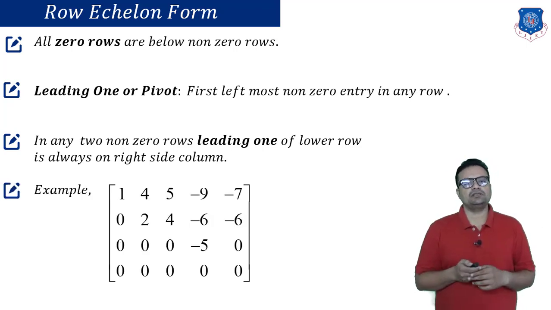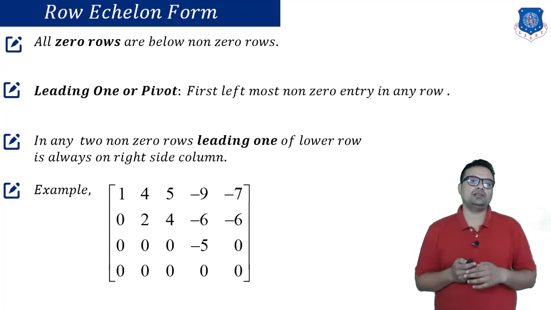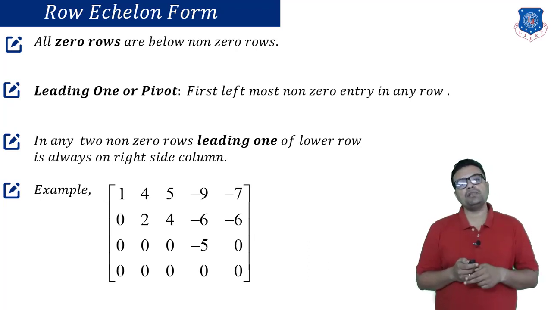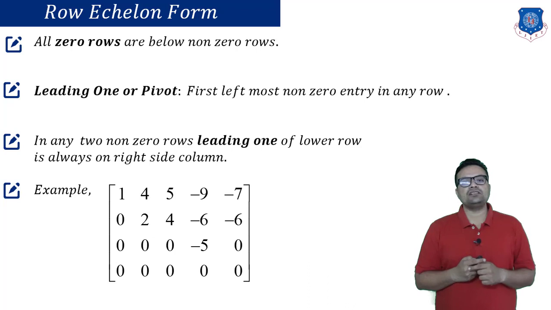So if I take an example, this is the example. Here in this matrix, I considered zero rows and non-zero rows both at a time. Remember, it is not necessary that your matrix will always contain zero as well as non-zero rows. It may happen that the matrix is full of zero rows. It may happen that the matrix is full of non-zero rows. These conditions depend on the existence of zero and non-zero rows. So here zero rows exist, so they are at the bottom of the matrix. So it fulfills our first condition.